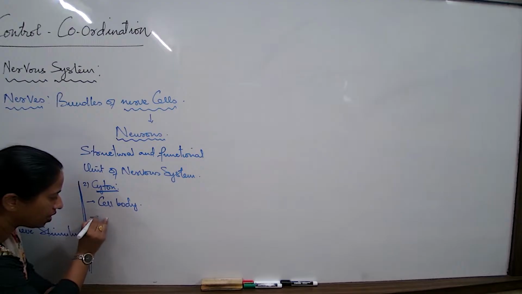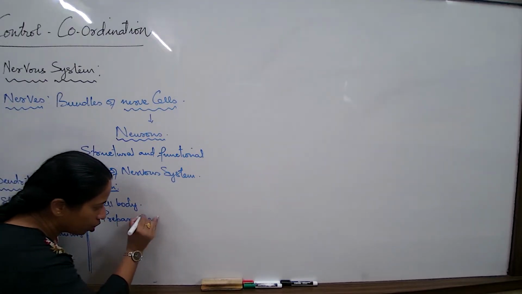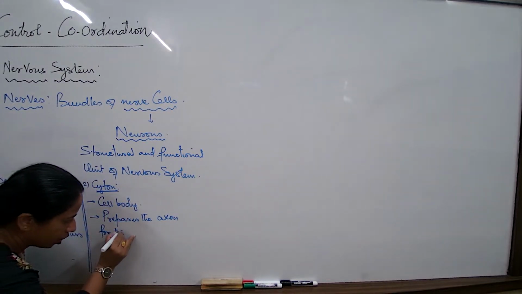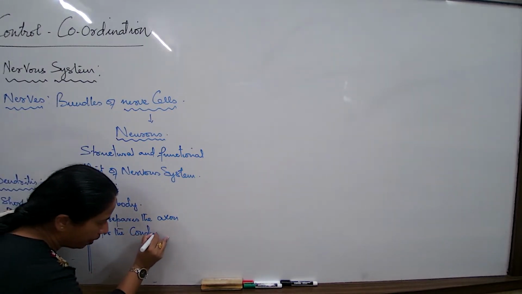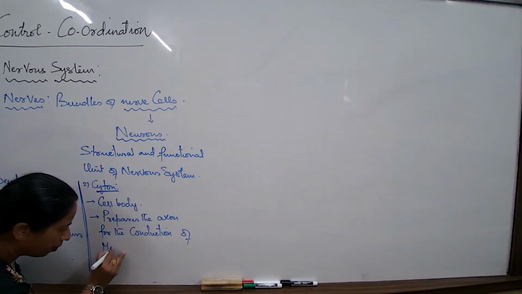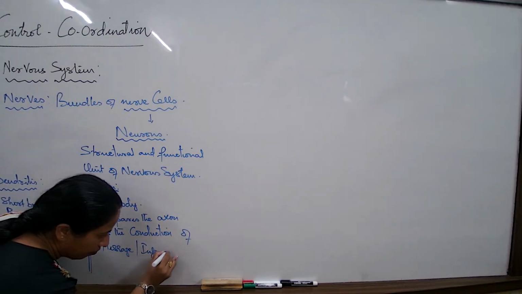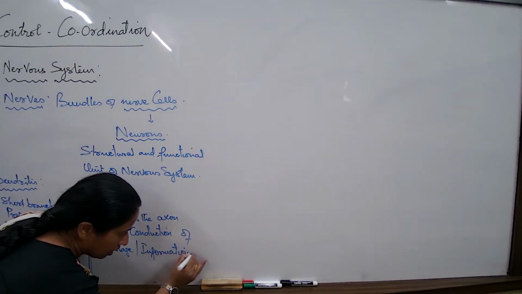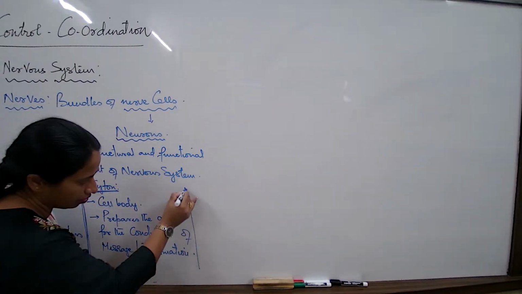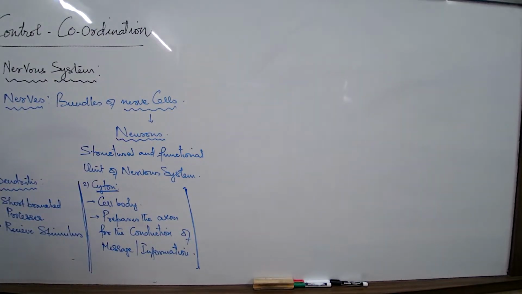So what is the function of the cyton? The function of the cyton is that it prepares the axon for the conduction of the information or the message. That is always the function of the cyton. We go ahead with the next region, the third region, that is the axon.